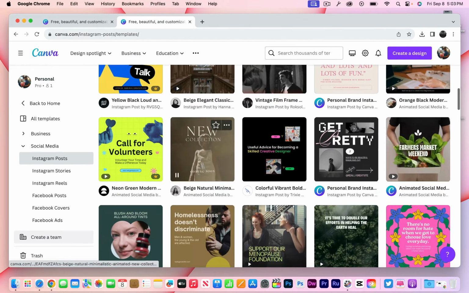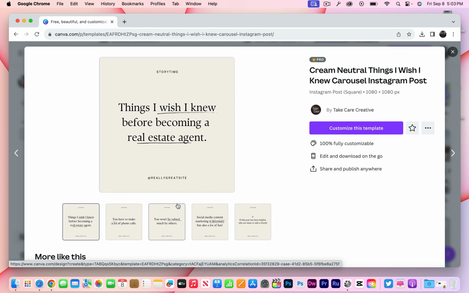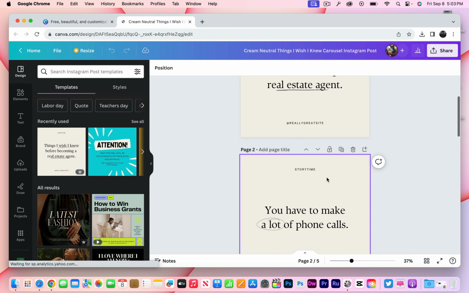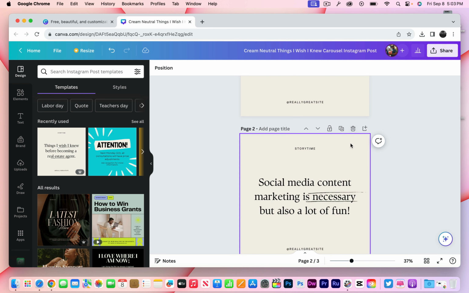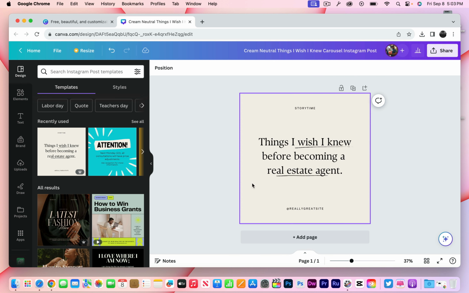When I'm scrolling down through here, I ended up at this level right here. I got to this one, so I'm going to select that one. You can see they have 5 different templates to choose from. However, I'm just going to select the first one. These other ones, I'm going to throw away because I don't want those, but you can use those if you decide you want to. So we're just going to work with this one right here.